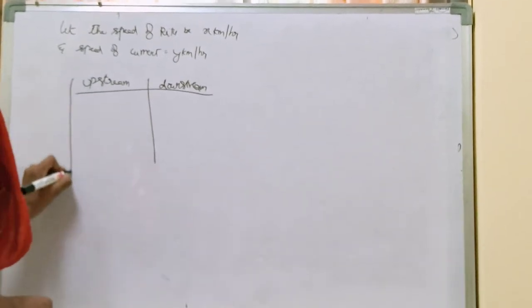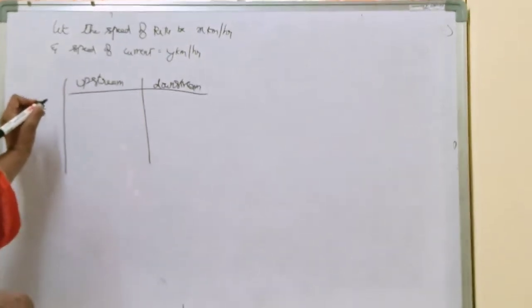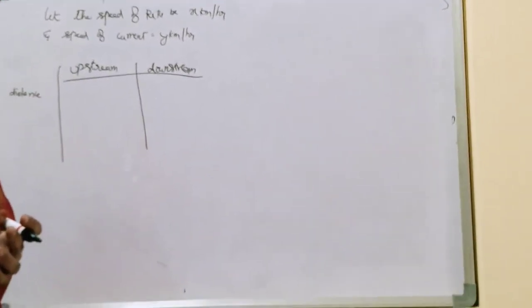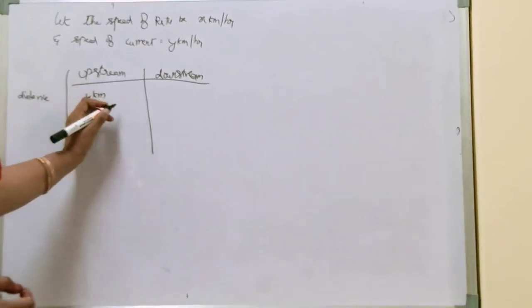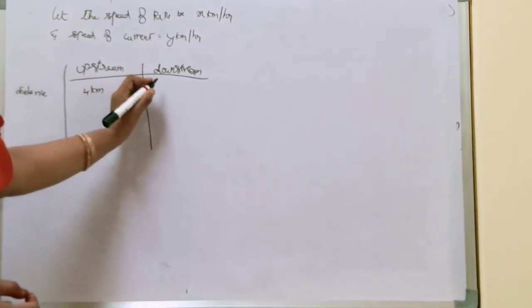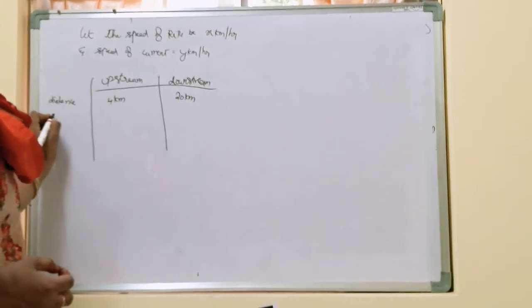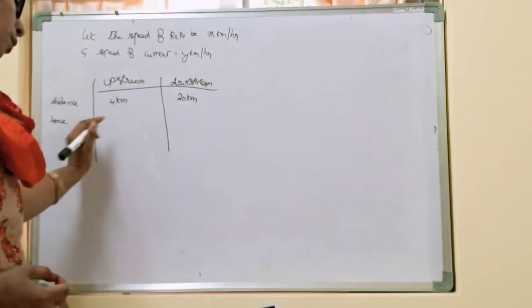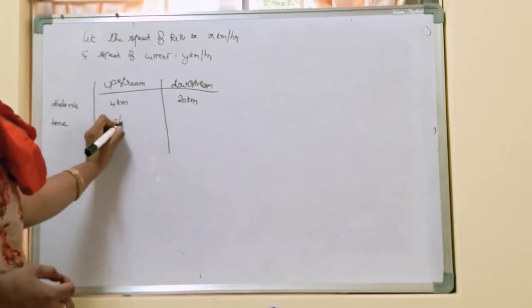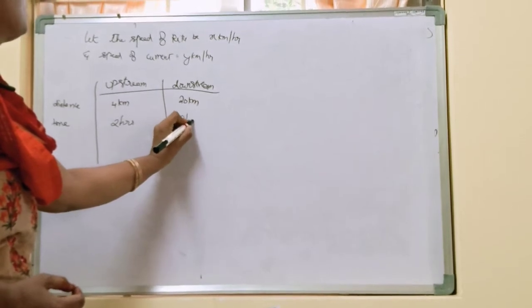So, first, how much distance has she covered in upstream? Ritu can row downstream 20 kilometers and upstream 4 kilometers. So, in upstream she is covering how much distance? 4 kilometers. Whereas in downstream she is covering how much distance? 20 kilometers. How much time has she taken for swimming in upstream? 2 hours. While downstream also it is 2 hours only.